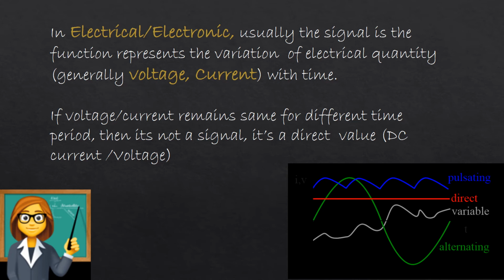If it appears like this, then we call it an alternating current. If the pattern is like this, randomly, so random, then we call it a variable signal. If the variation happens like this at equal intervals of time duration, we call it a pulsating signal. So like this, you have n number of signals and functions which you would come across and learn along with this paper called Signals and Systems.